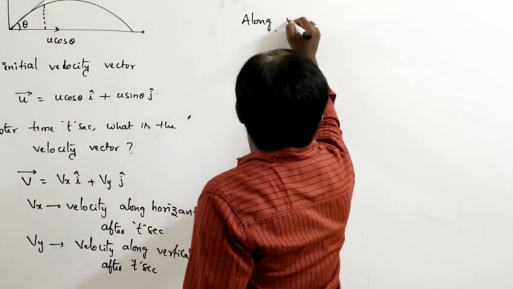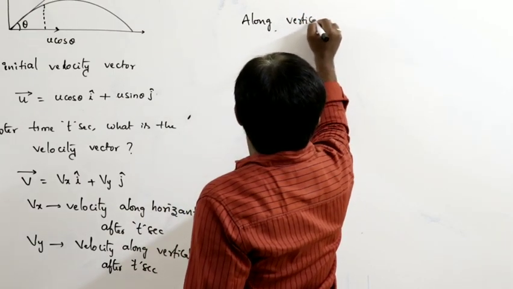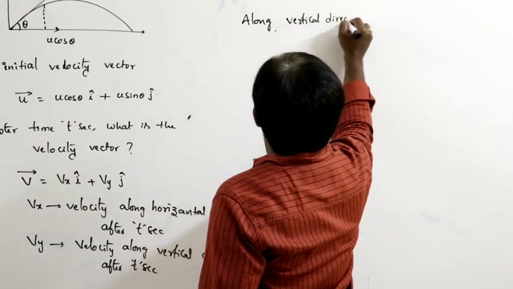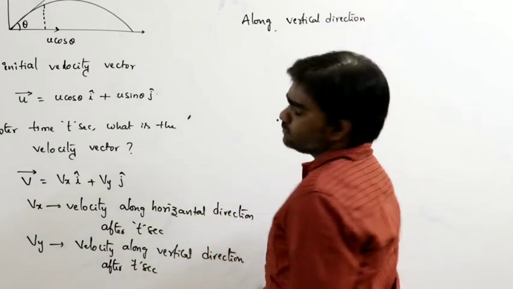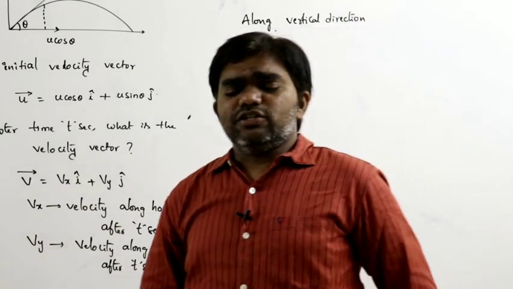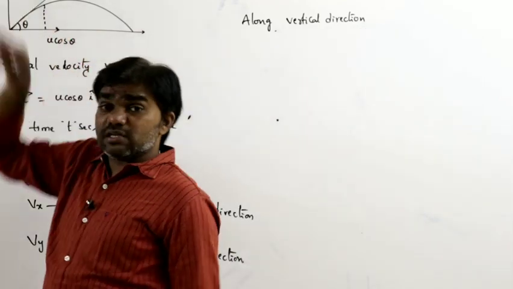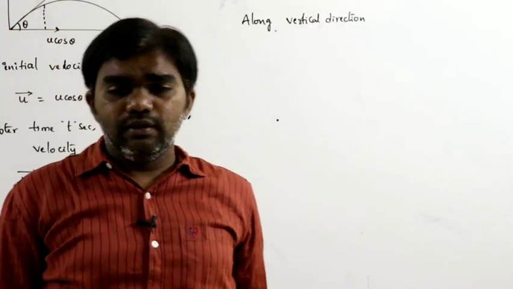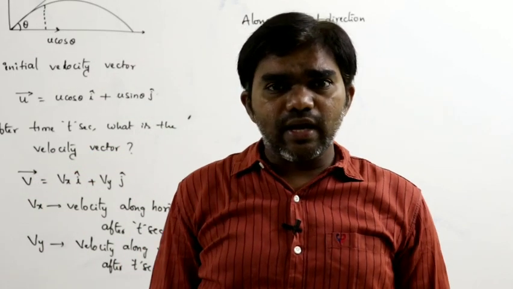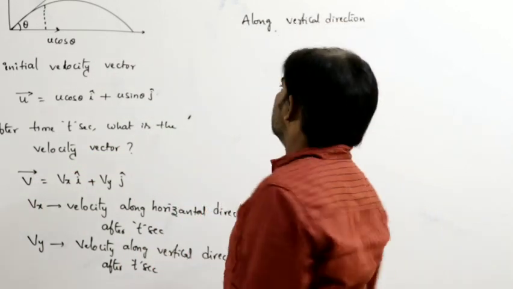So along vertical direction, what happens? Along vertical direction, the body acts as a vertically projected body. So that means,